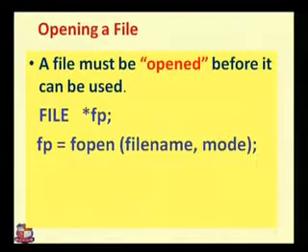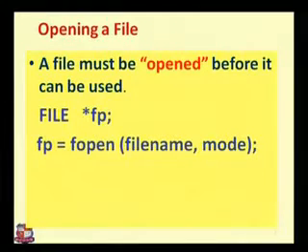We have to open a file, but in opening a file, we have to point to which file I have to open. See, the star FP denotes which file I have to open. Then the next line, FP equals fopen. What is fopen? fopen is a function which is used to open a file.